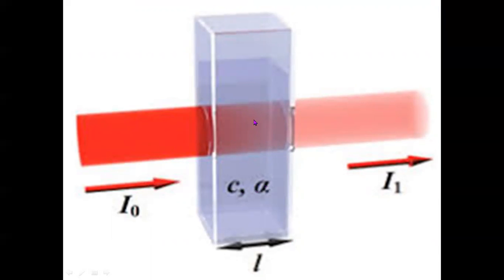Now C is concentration, L is the width or path length or the thickness. The light which is transmitted through it has less intensity, meaning some of the radiations are absorbed, or there is decrease in intensity of this incident light. The absorbed radiation plus transmitted radiation will give you the intensity of the original incident light.